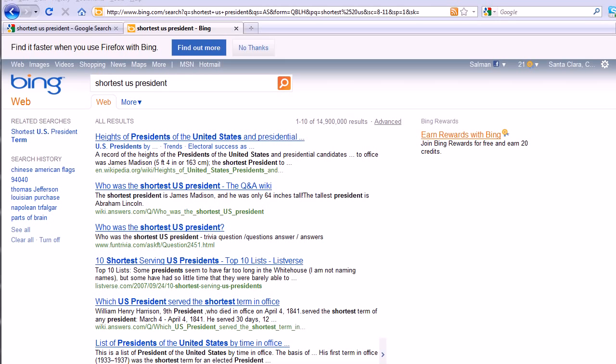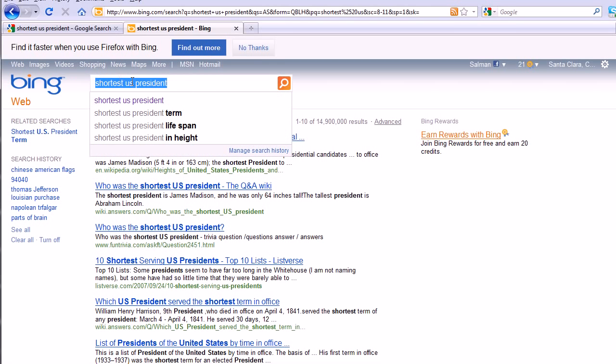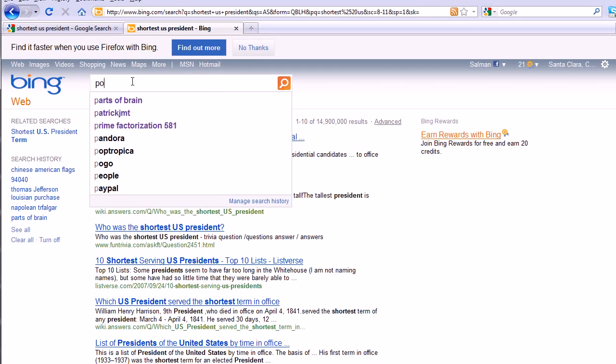Okay, let's try a more difficult question where you're comparing, say, the population growth of two countries. Let's look at, for example, the population growth over the past 5 years of India versus the United States. Which has had the highest rate of growth over the past 5 years? I would guess it's India, but we'll find out by how much.